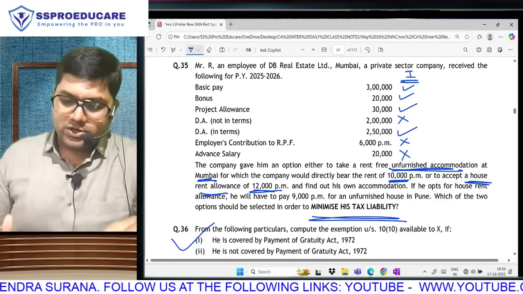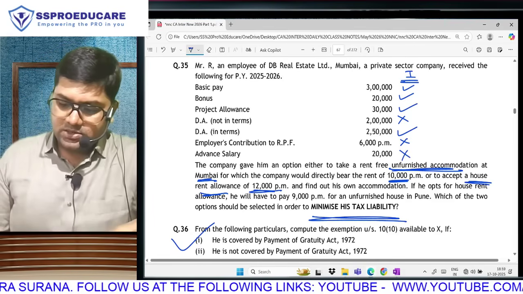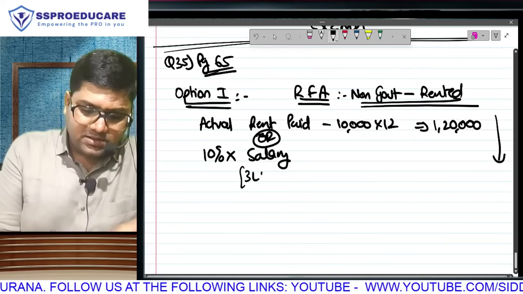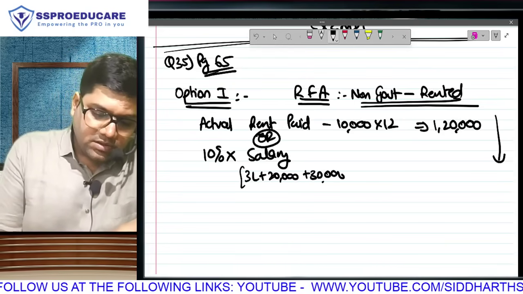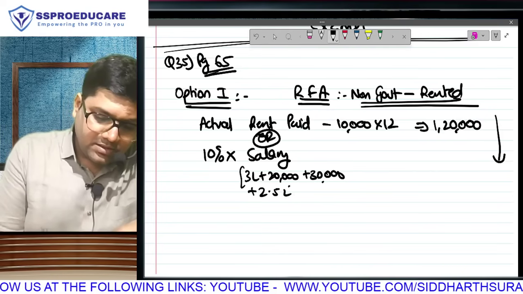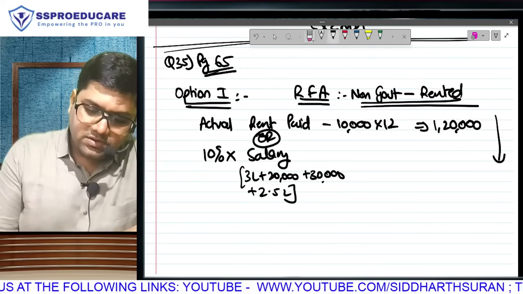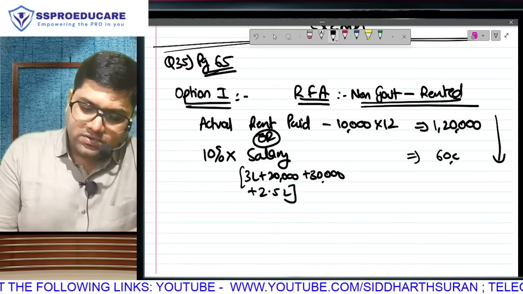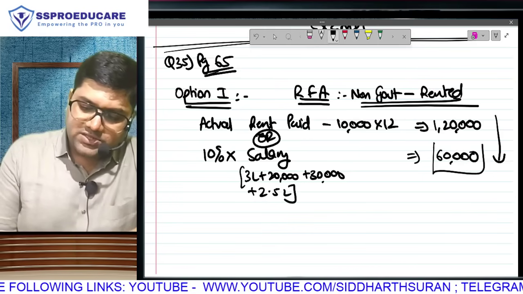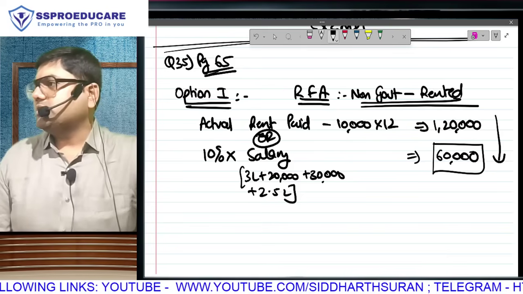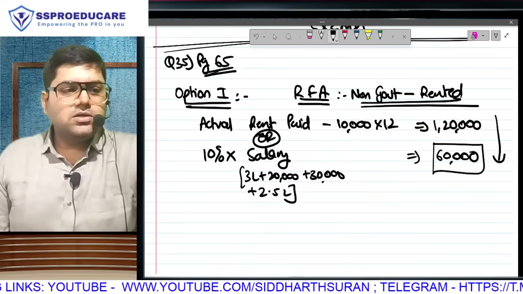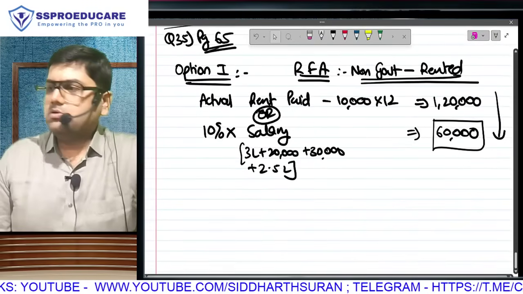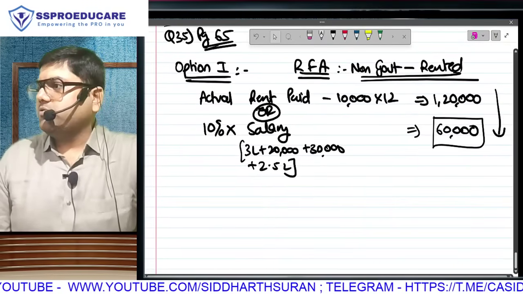Understood? That means we are going to take 3 lakh, 20,000, 30,000 and 2 lakh 50,000. Correct? 10% of 6 lakh will give you 60,000. What is your taxable perquisite? Whichever is lower: 60,000. This is not my final answer. Those who have forgotten, option 1 or option 2, whichever is lower.